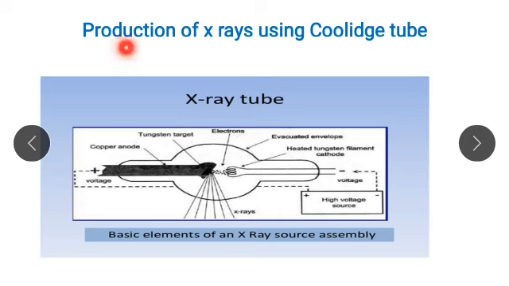Now we see how the X-rays are produced by using the modern tube called as Coolidge tube. Here this is the tube called as Coolidge tube, and here these are the basic elements required for production of X-ray. Here this is the tungsten called as target material. These are electrons. This is evacuated bulb, glass bulb, and here this is the heated tungsten filament called as cathode.